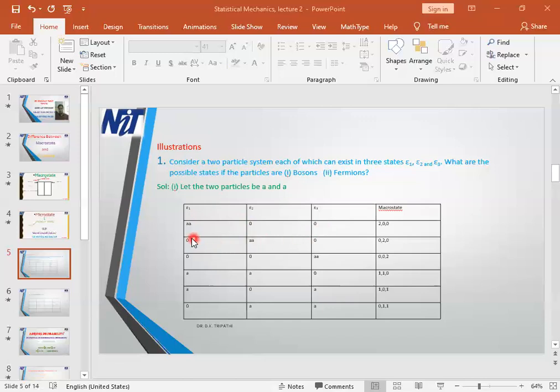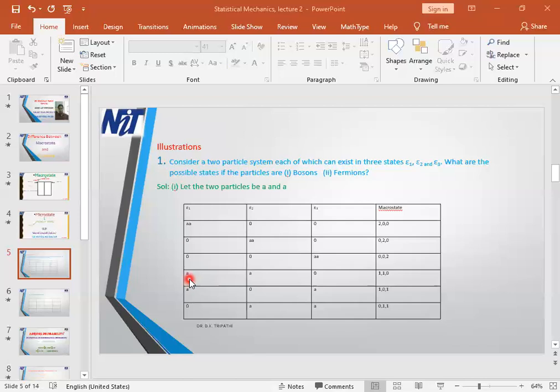Now if you do not put any particle in the first energy level, put both of them in the second energy level, no particle will be left to put in the third. Now if you do not put any particle in the first and second energy levels, put both of them in the third energy level.